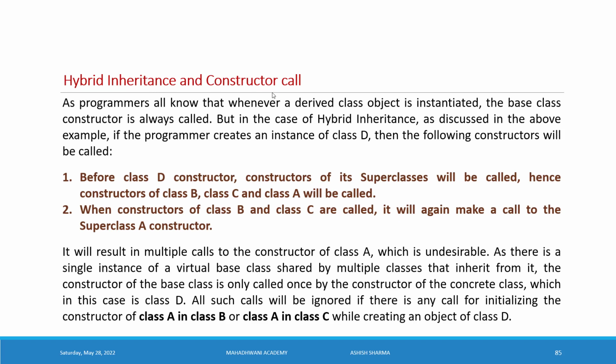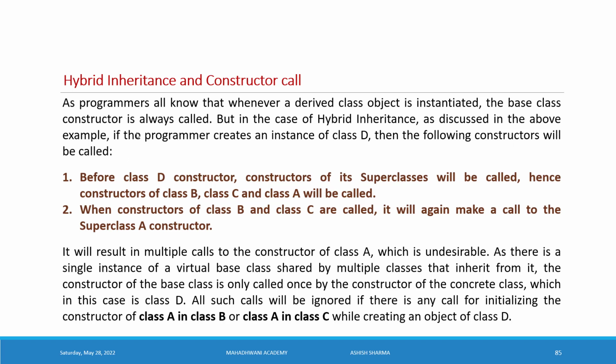Hybrid inheritance and constructor call. As the programmer knows, whenever we instantiate a derived class object, the base class constructor is always called. But in the case of hybrid inheritance, as discussed above, if the programmer creates an instance of the class D, then the following constructors will be called.